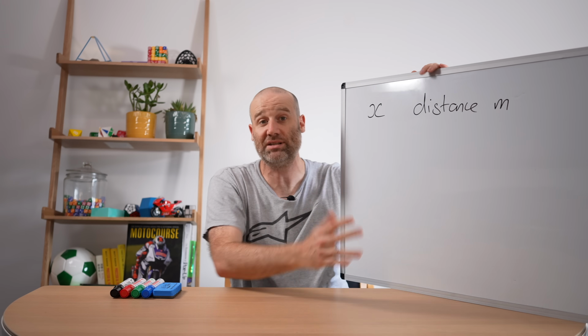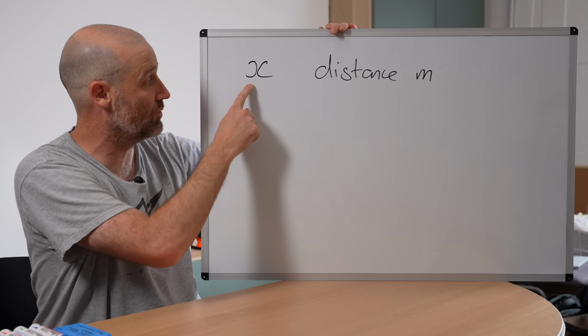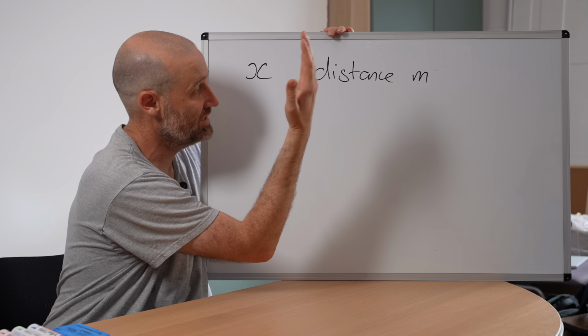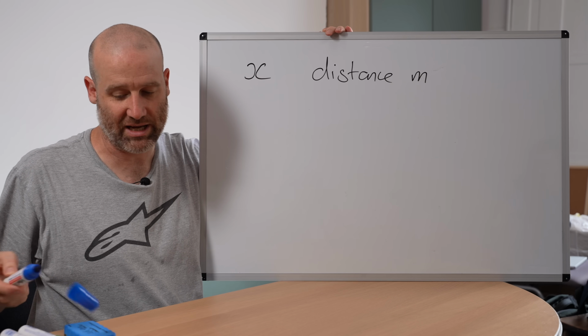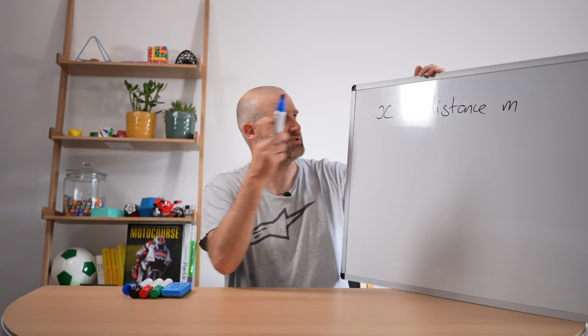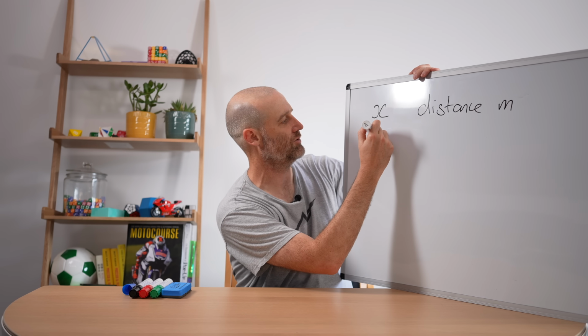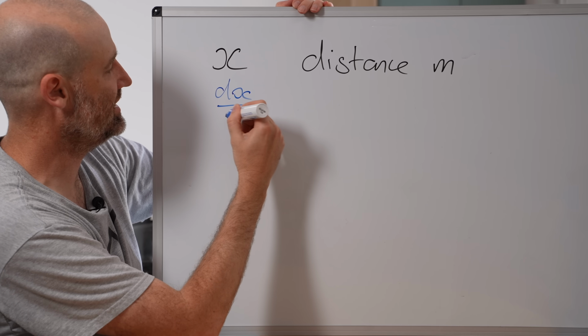So we've got your position in space, x. That's what I'm going to call our position, and I'm going to measure it in meters. But what if we want to take the derivative? Well, the derivative is just the rate of change over time. So that would be dx/dt.